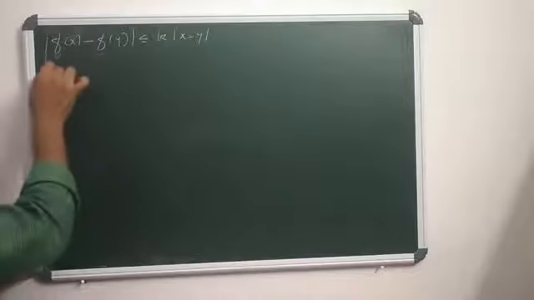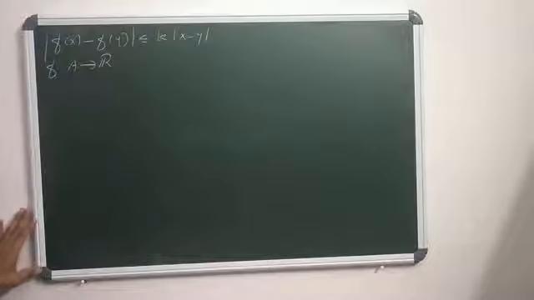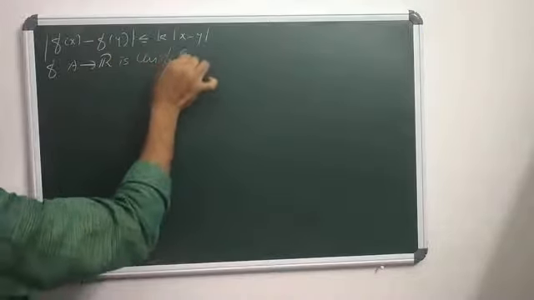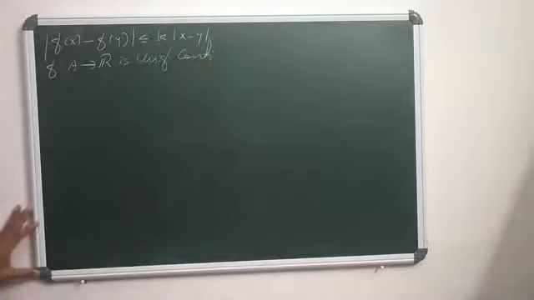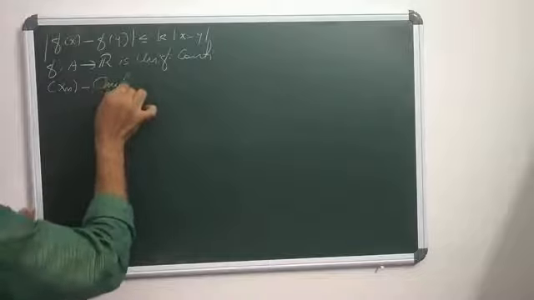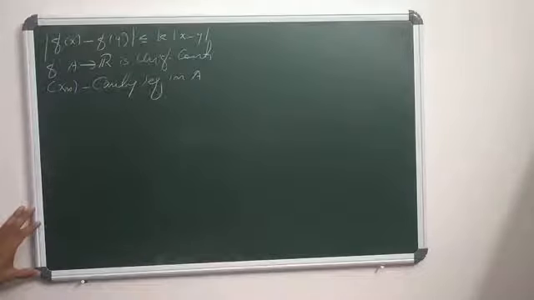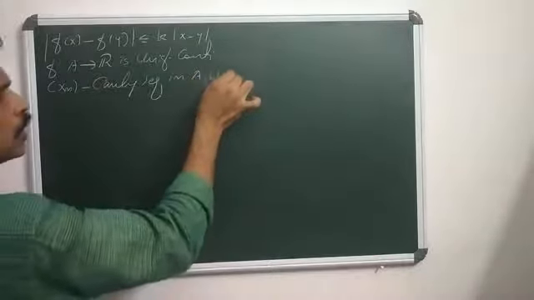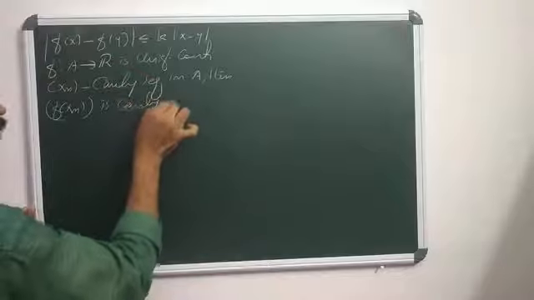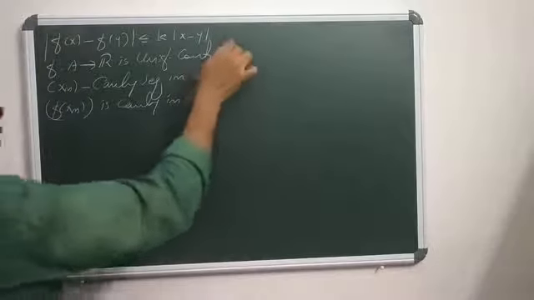Let f from A to R, where A is any subset of R, be uniformly continuous on A, and let (xn) be a Cauchy sequence in A. Then (f of xn) is Cauchy in R. That's an important result.